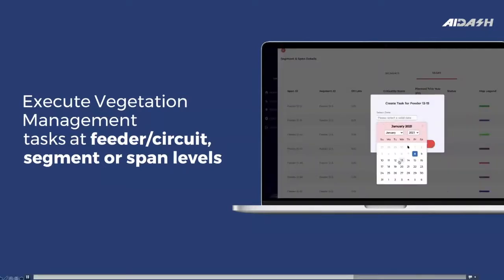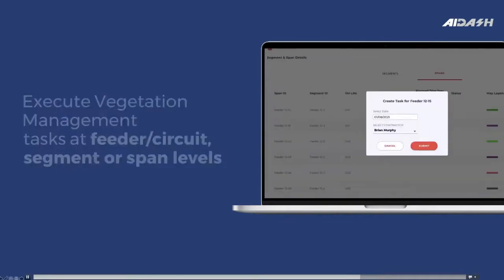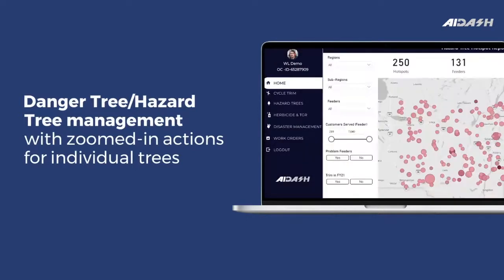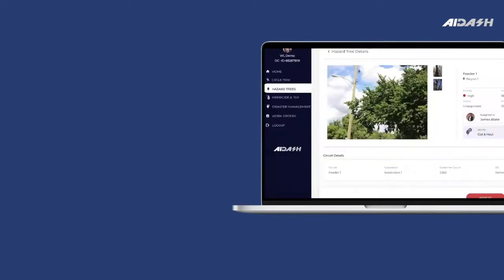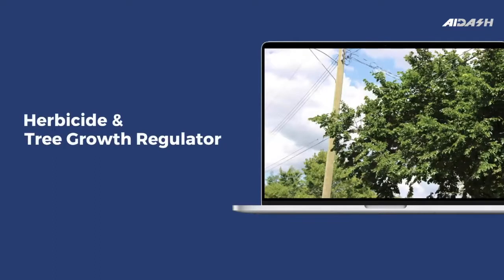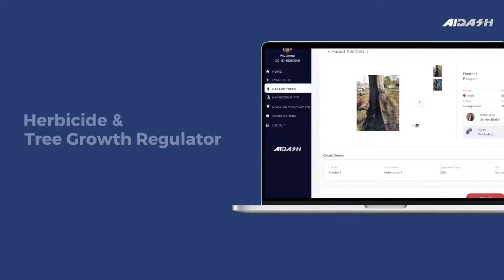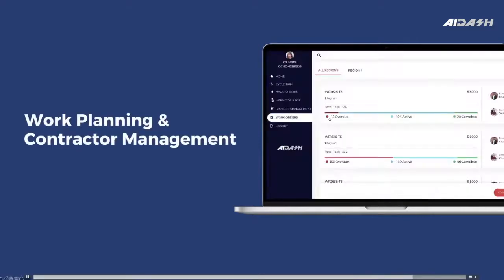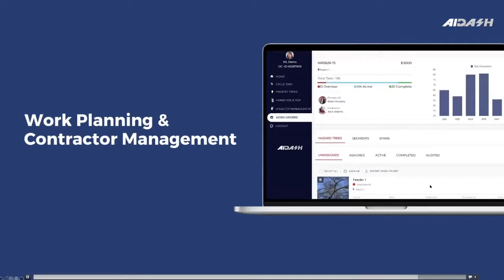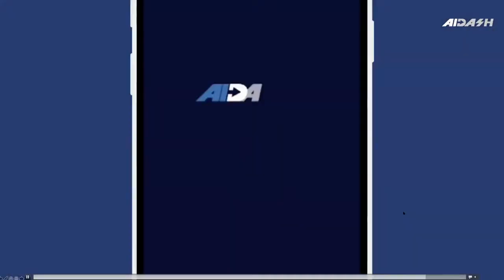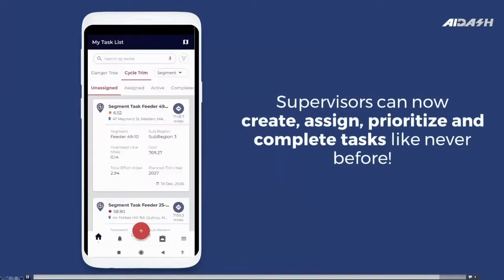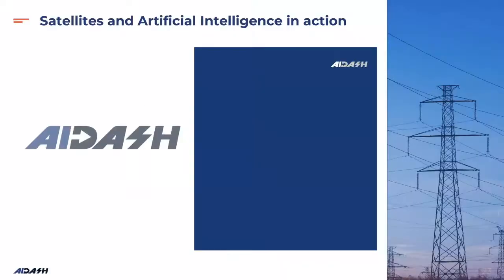And once the plan is created, you can create tasks and assign them to different contractors. You also have the ability to manage the hazard trees, where you can zoom in on action and create clusters of hazard trees to work on. You have abilities to support herbicide and tree growth regulator kind of workflows. And then there is a mechanism to create work orders to manage the contractors. And like I mentioned earlier, we have an app which a supervisor can use to create, assign, and prioritize the task. So moving on.